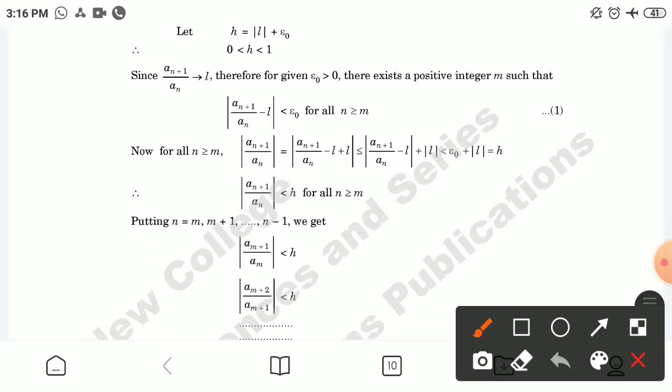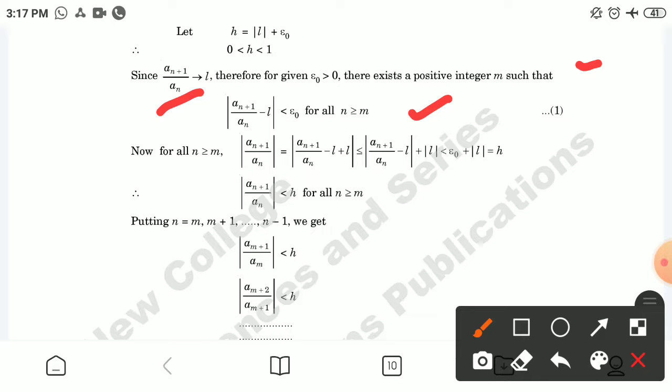Since a_(n+1) divided by a_n tends to L, using the definition of convergence, for given epsilon naught, there exists a positive integer m such that the mod value of a_(n+1) divided by a_n minus L will be less than epsilon naught for all n greater than or equal to m, marking this as number 1.